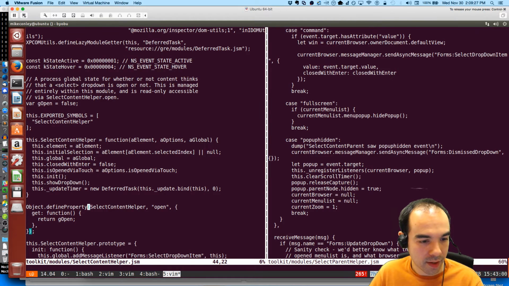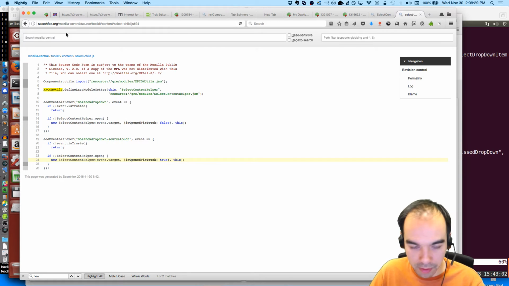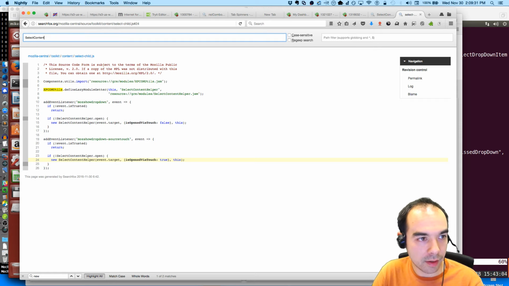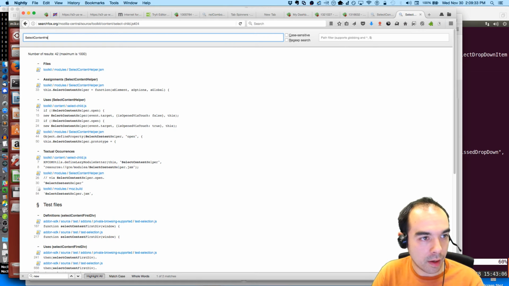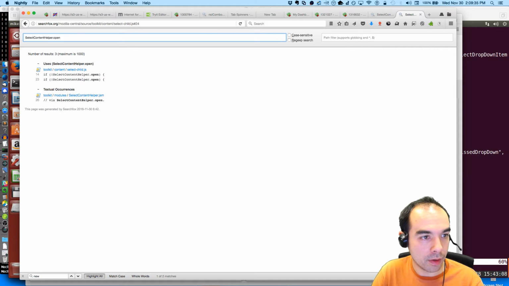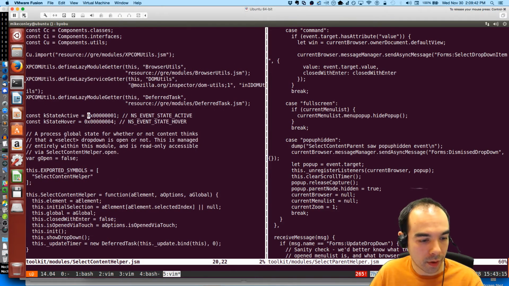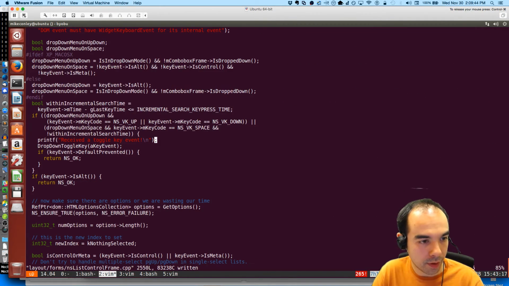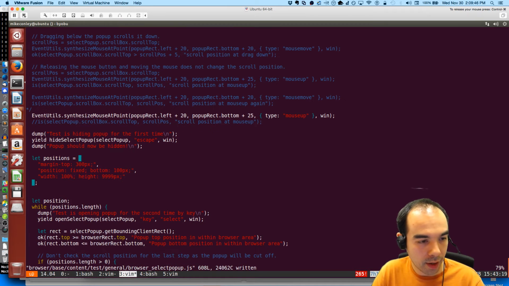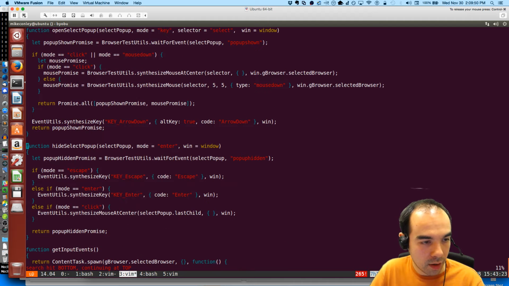We define this select content helper. Select content helper dot open. Okay, so here's what we're gonna do. I think I can fix this by modifying this function, pop-up hidden.